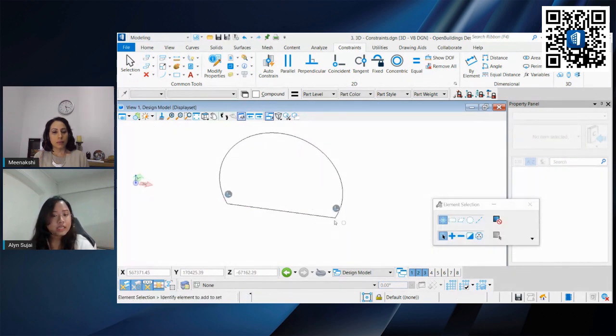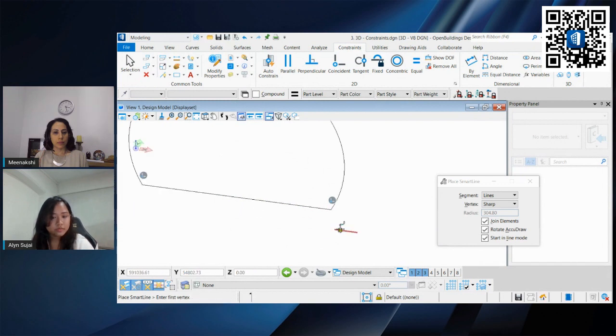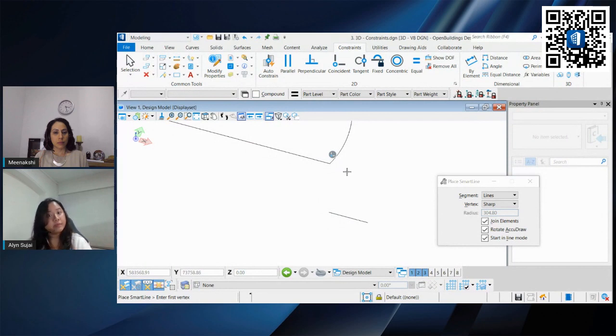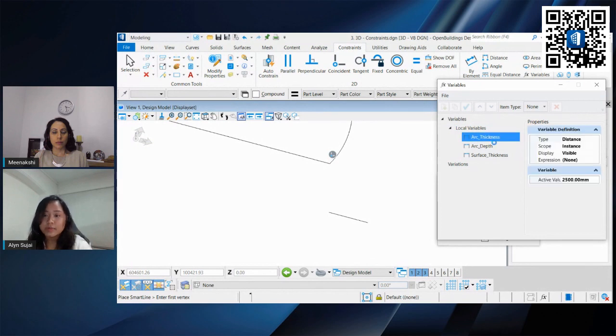Okay, let us add our profile for our ribs. So that is using a simple smart line. And how to make it parametric is again your variables. So under constraint variables, I've prepared some variables right here. In this case, we have the arc thickness that we'll be looking into.